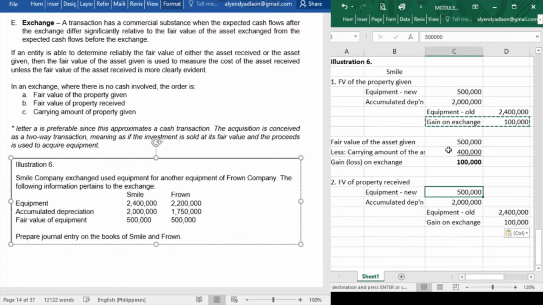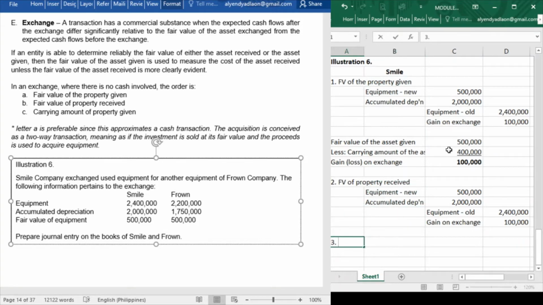Now, if the equipment received also has a different fair value from the first one, then of course we will have a different answer for this one. But since in this problem it is just the same, then our journal entries are just the same. Now, just take note that it is not all the time that the journal entries in number 2 are the same with number 1. It's just that in this problem, the amounts were the same. That's why the journal entries are the same.